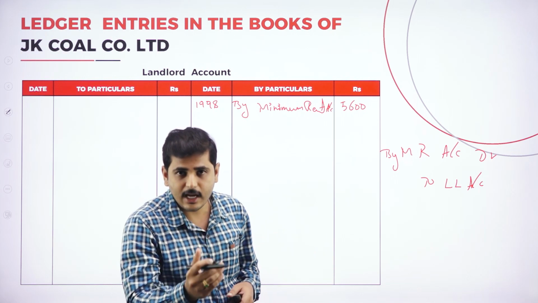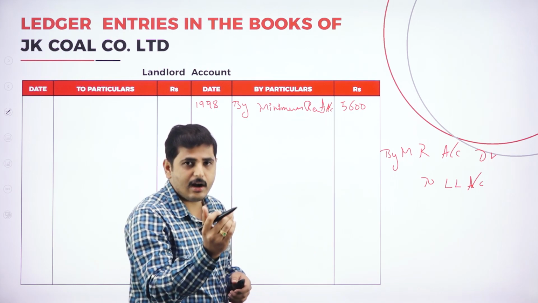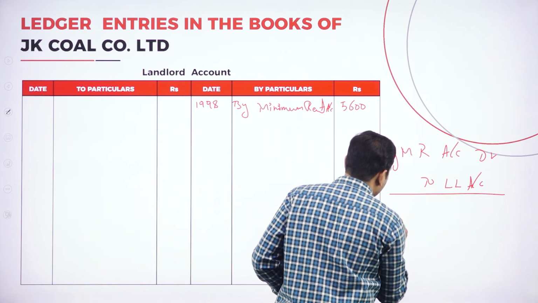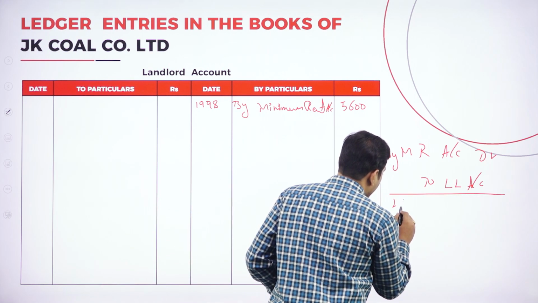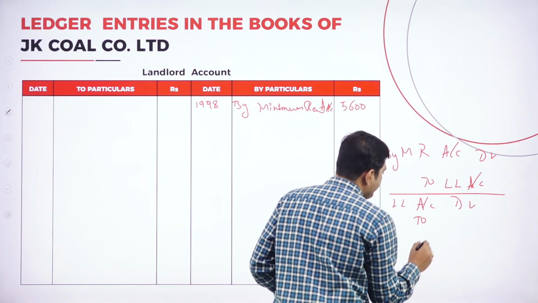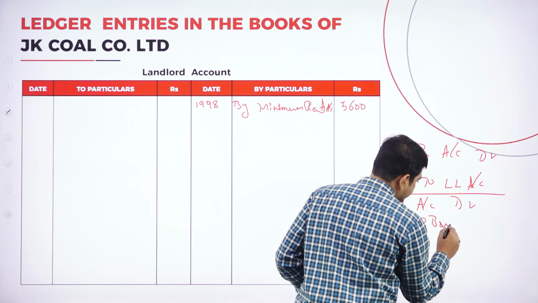While paying the amount to landlord, the journal entry is landlord account debtor to bank account.